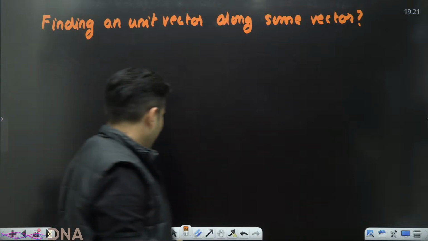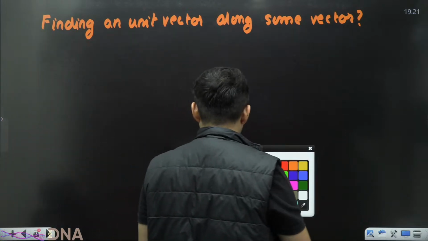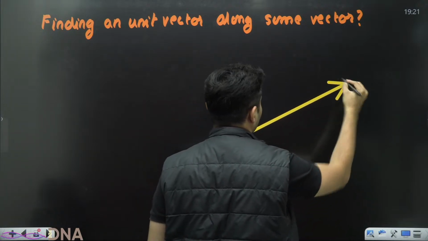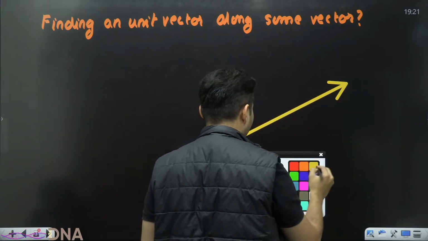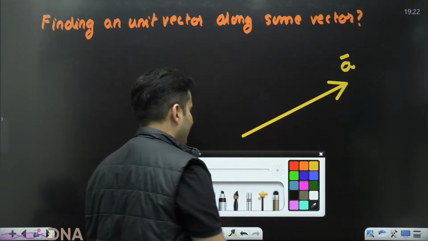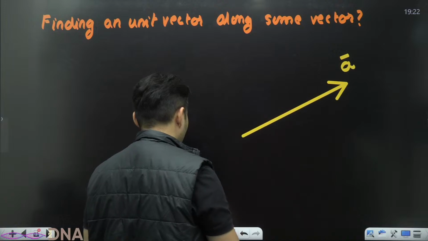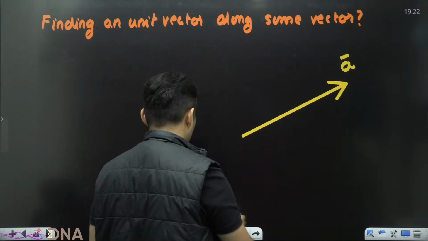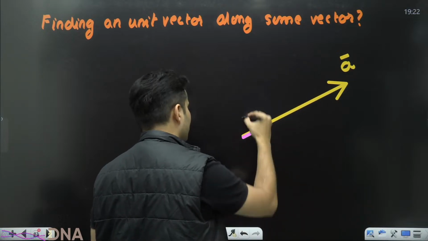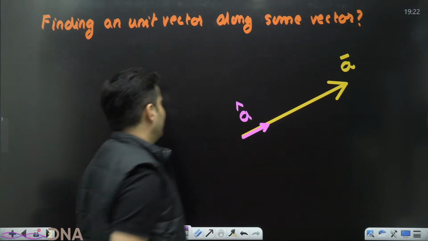What is this? Imagine you have been given a vector, something like this, and I call that vector A vector, and you have been asked, can you figure out what is A hat?